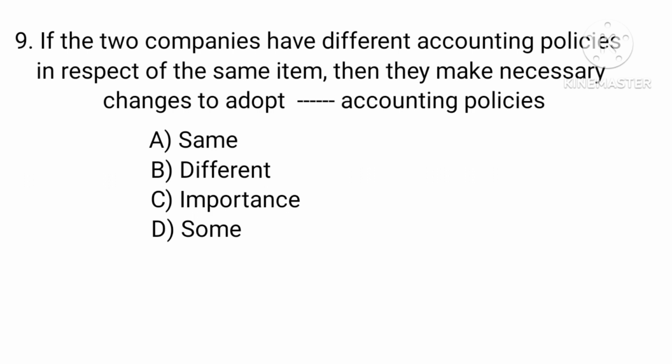If the two companies have different accounting policies in respect of the same item, then they make necessary changes to adopt dash accounting policies. Option A, Same. Option B, Different. Option C, Importance. Option D, Some. Answer: Option A, Same accounting policies.